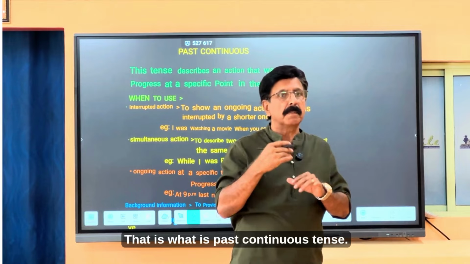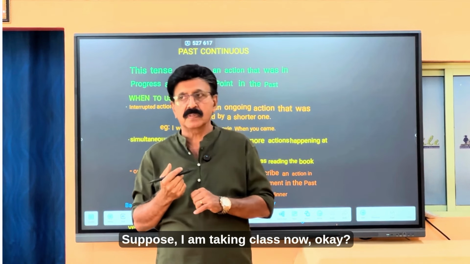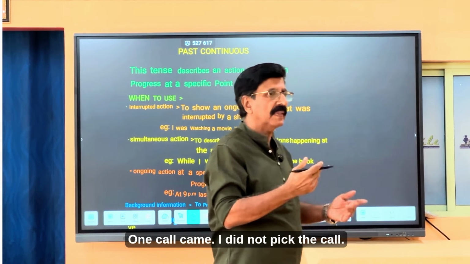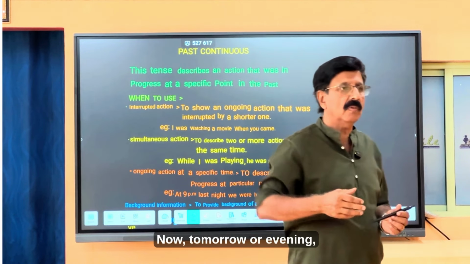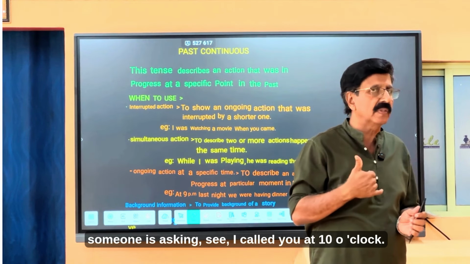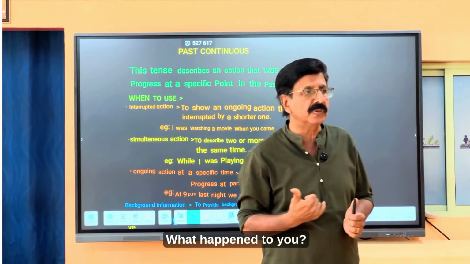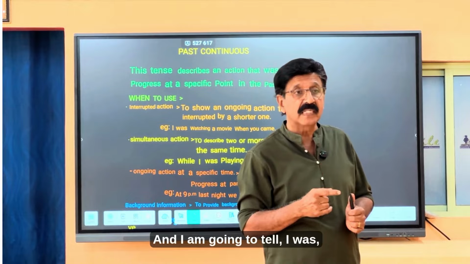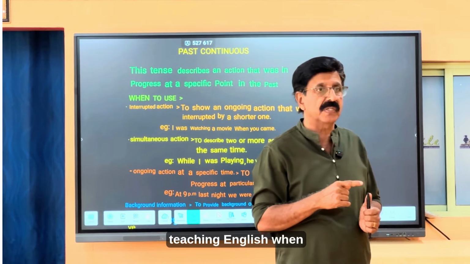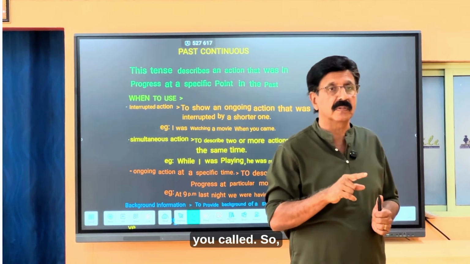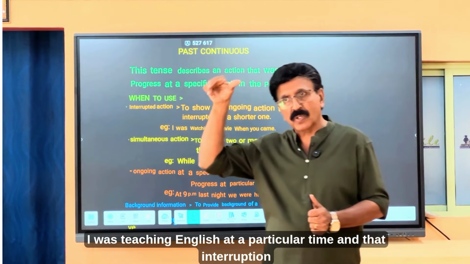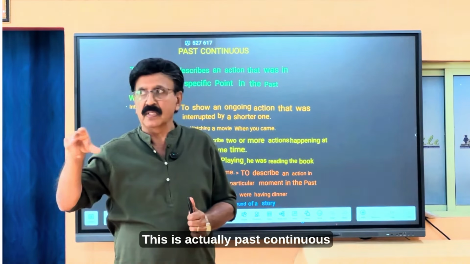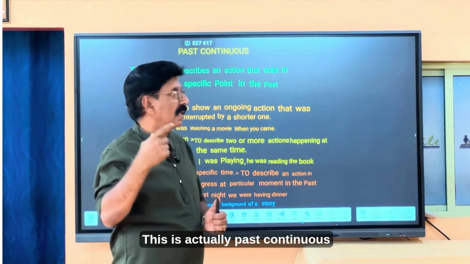Suppose I am taking class now, and a call came, and I didn't pick it up. Tomorrow someone asks, I called you at 10 o'clock, what happened? I'm going to tell, I was teaching English when you called. So I was teaching English at a particular time, and that interruption was your call. Understood? This is past continuous tense.